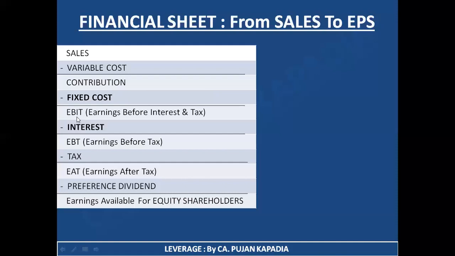What I'm getting as the resultant figure is EBIT, which stands for earnings before interest and tax. As it is clear to you, till now we have not deducted any expenses for interest or taxation. As a result, this amount that you get by deducting fixed cost from the contribution is known as EBIT, earnings before interest and tax.